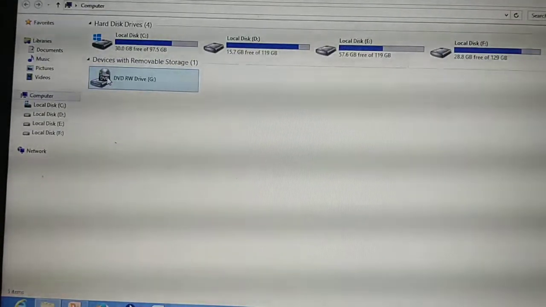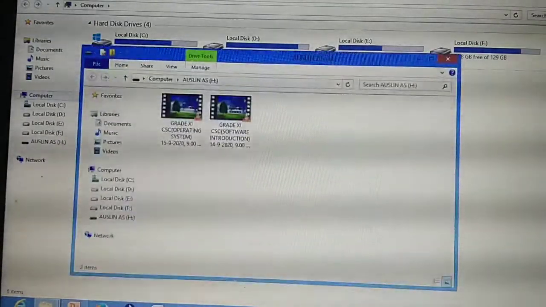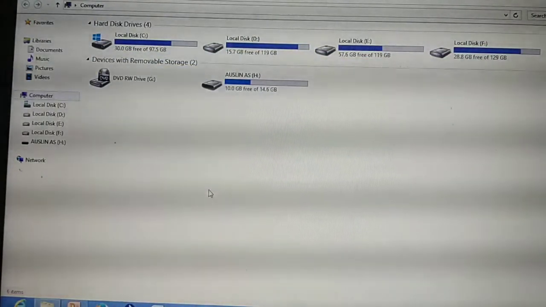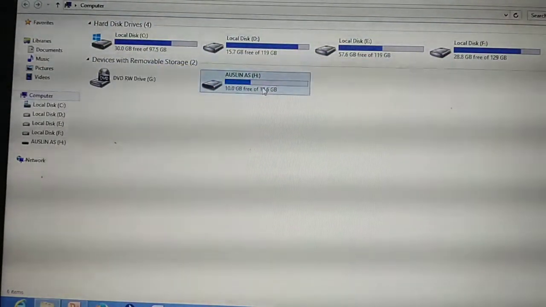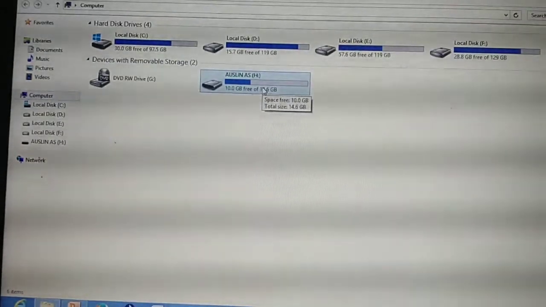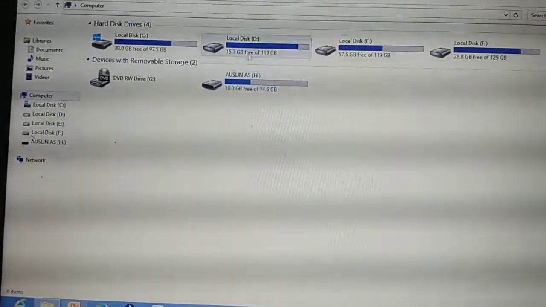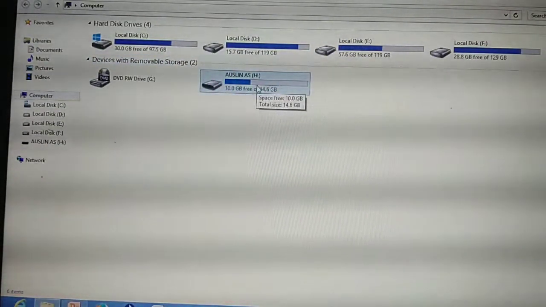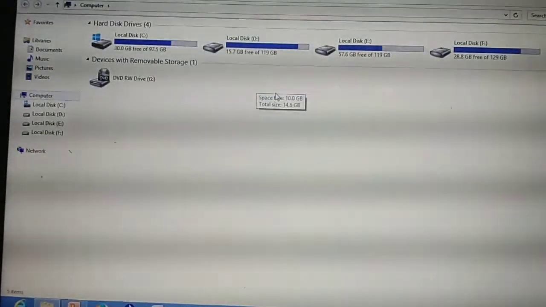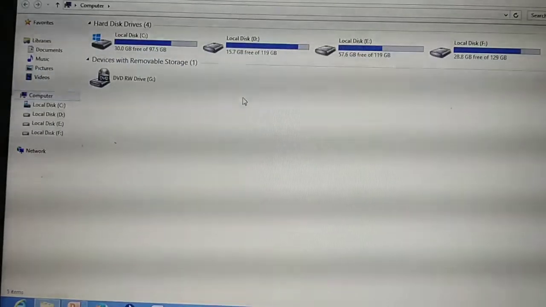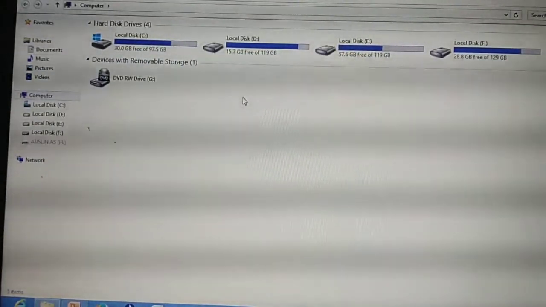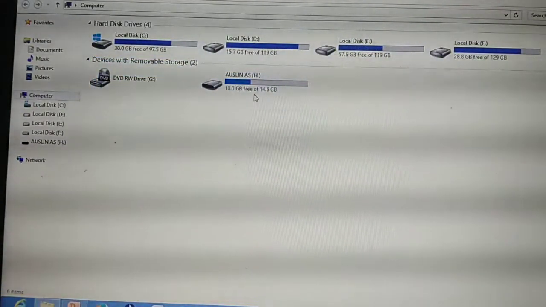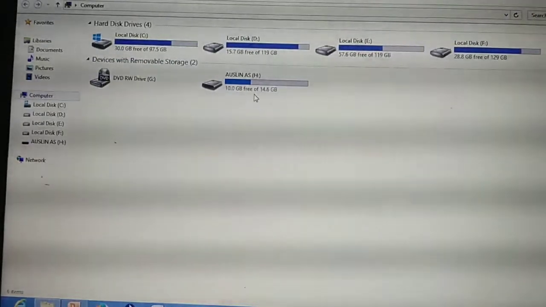Next, what's the third drive you have studied? Pen drive. Listen, now I am plugging in the pen drive here. Immediately when I place the pen drive in the port, it will display here. This is the extra storage device, pen drive. If I take out the pen drive, the device will not appear. Now again I am plugging in the pen drive, and see, it is displayed here. This is a secondary storage device. Understand about drive icons?